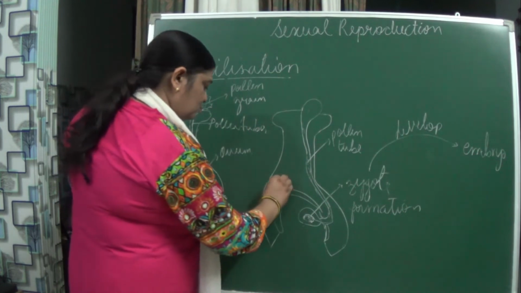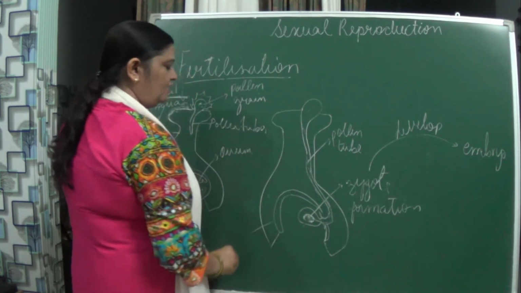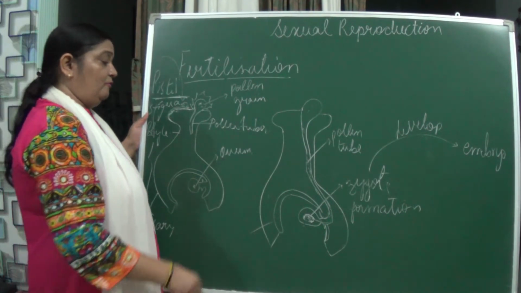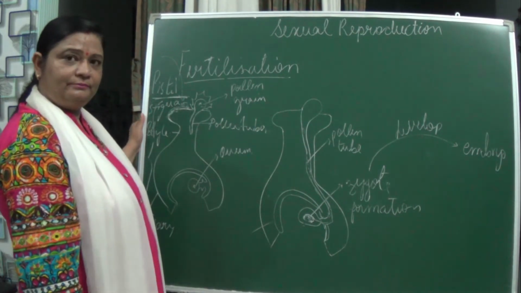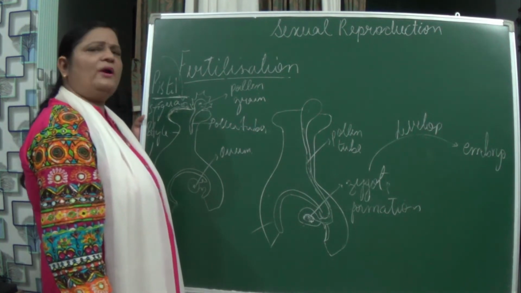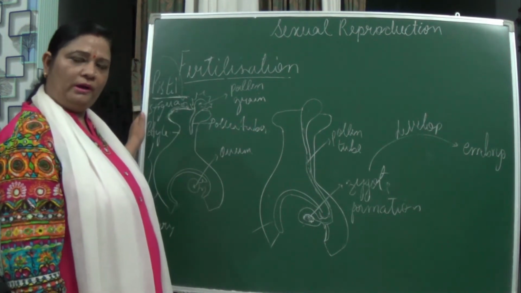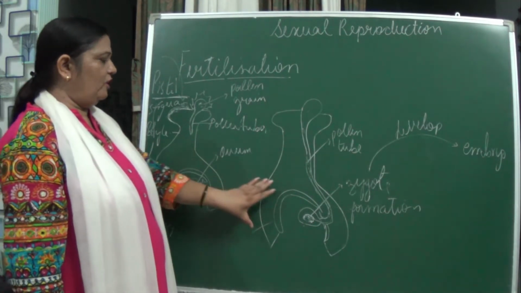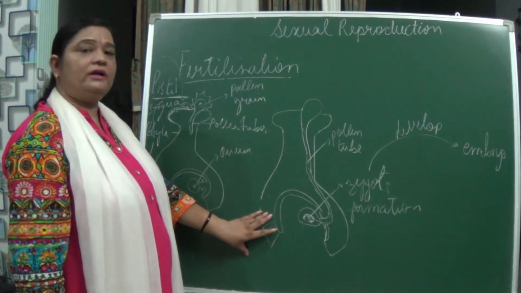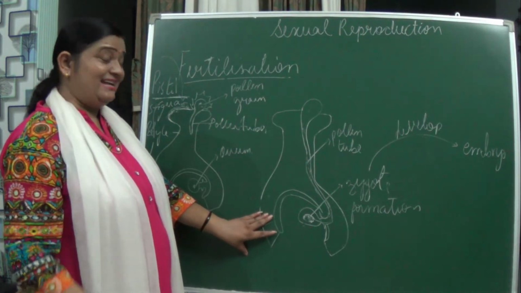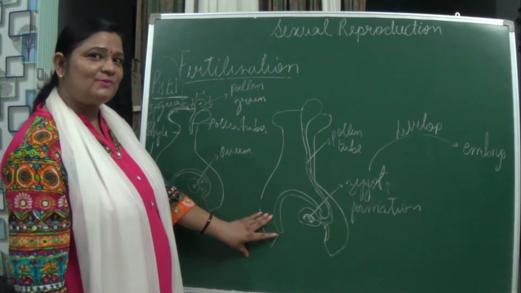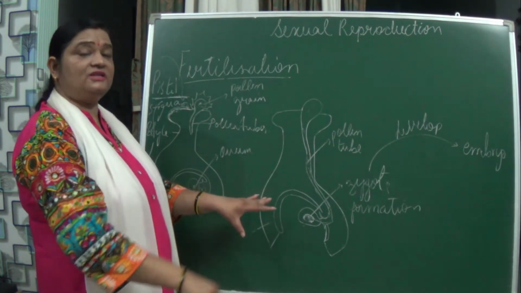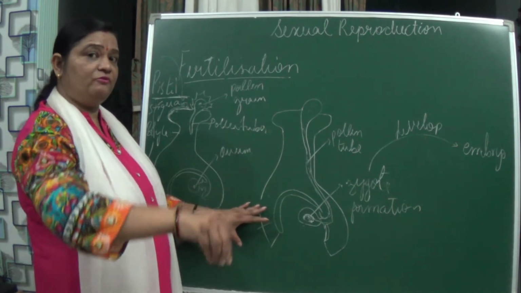Okay, and what happens to this ovary then? This ovary forms the fruit. Whenever you eat a fruit, let us take the mango fruit only. When you are eating mango, you are eating what? The ovary. Inside that what is present? The seed is present, which when you keep it inside the ground or inside the soil, what happens? It germinates when you give water.